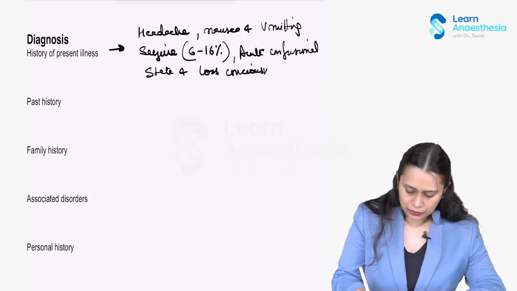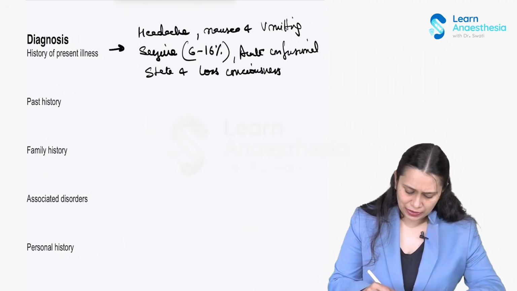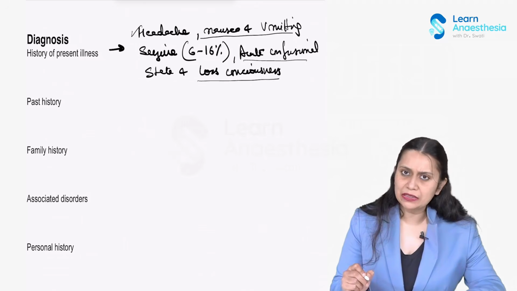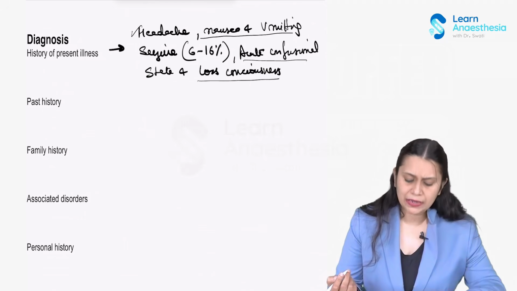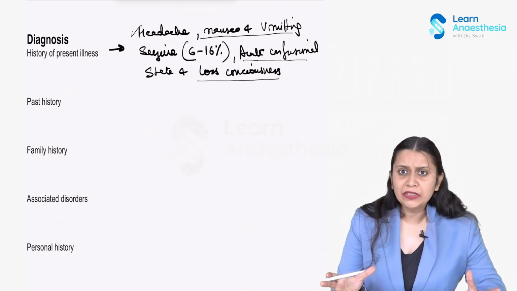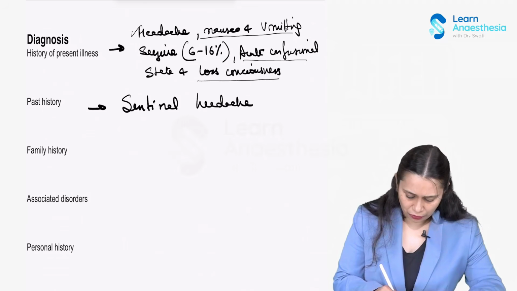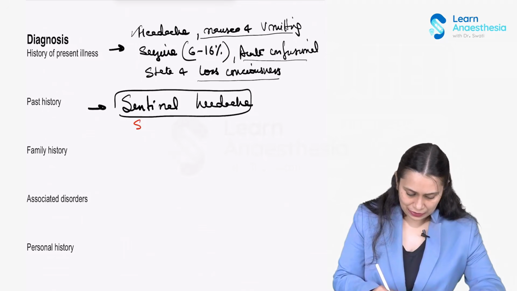Okay, so this is what we will get in the history of presenting illness. The patient would tell us that they had headache for a few days associated with nausea and vomiting, loss of consciousness, acute confusional state, and maybe seizure also, right? If we take the past history, the patient will complain of sentinel headache. Sentinel means very severe sudden headache. Sentinel headache is the term used for the headache caused by subarachnoid hemorrhage, sudden and severe.